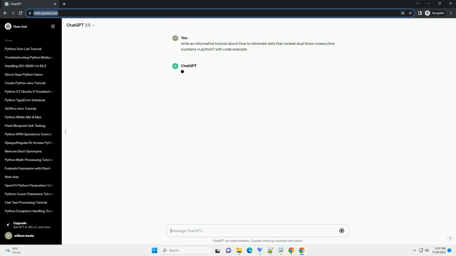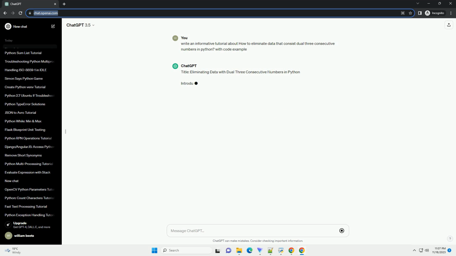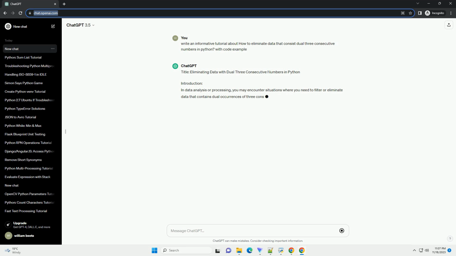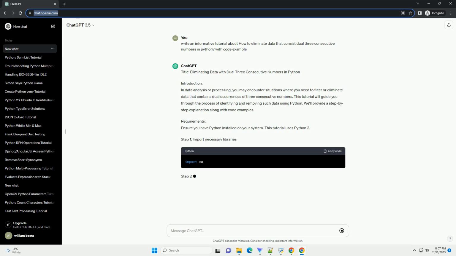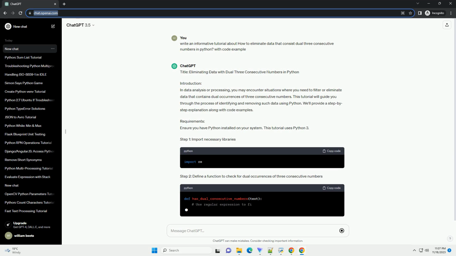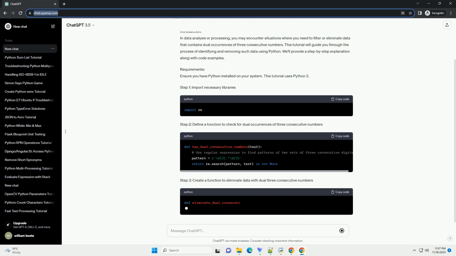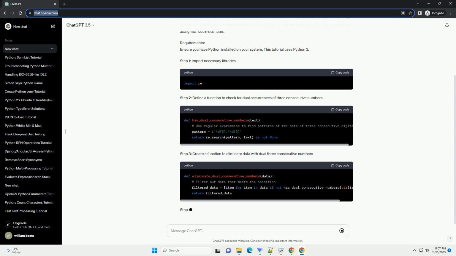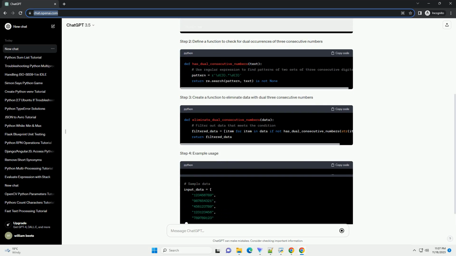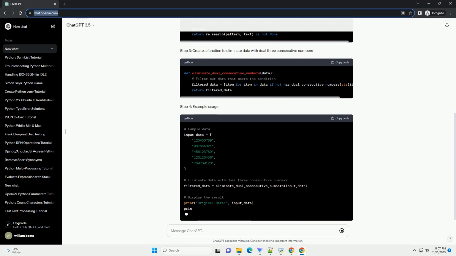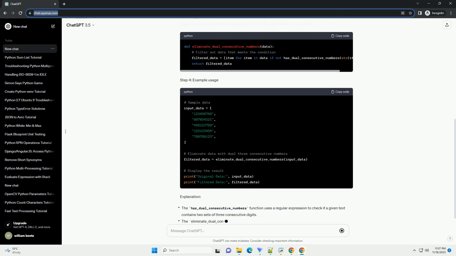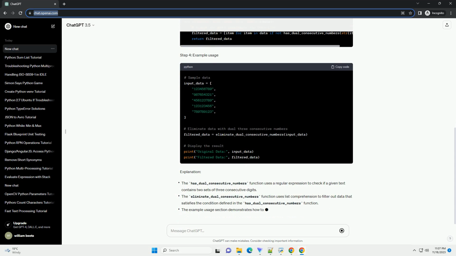Certainly. Eliminating data that consists of dual 3 consecutive numbers in Python can be achieved using various methods, but one common approach is to iterate through the data and filter out the undesired sequences. Below is a step-by-step tutorial with code examples to help you achieve this task. Before we start coding, let's understand the problem. We want to remove data that contains 2 sets of 3 consecutive numbers in a sequence.